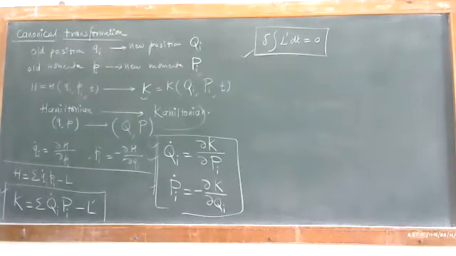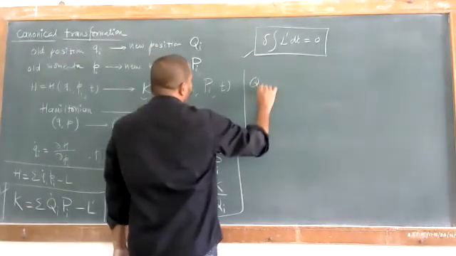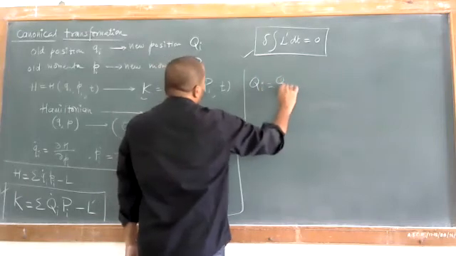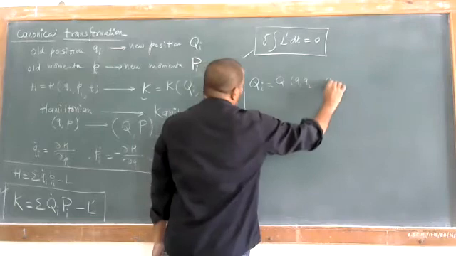Now the second point is the canonical transformation can preserve the Hamilton's canonical equations of motion. And how can this be preserved? This can be preserved by the values, that means we can have this value of Qi, that is Q1, Q2 up to Qn.